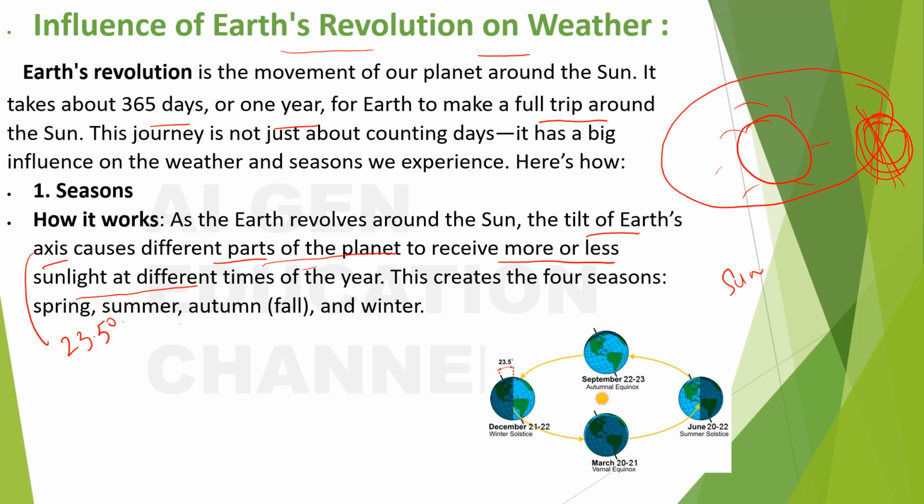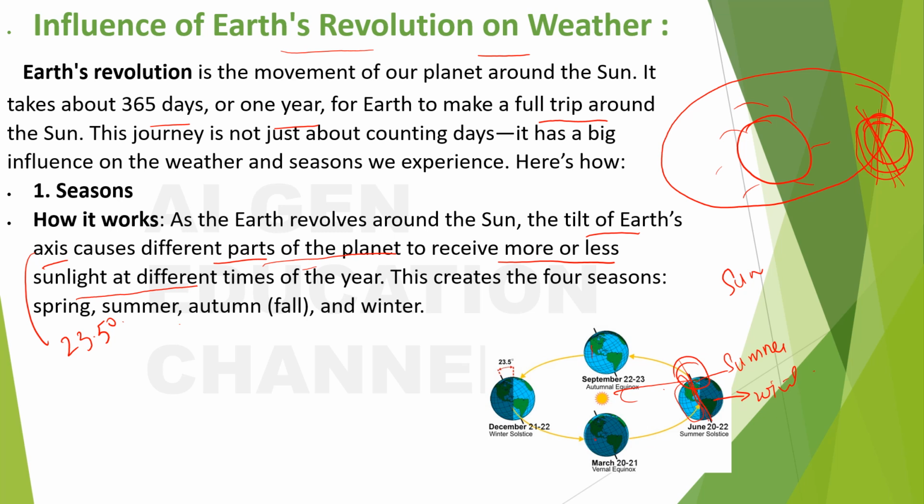Okay, this is the diagram. See, here is the sun, right? So when this is like this, this part is towards the sun, right? So this part will have summer, and this will have winter, and this one equinox.